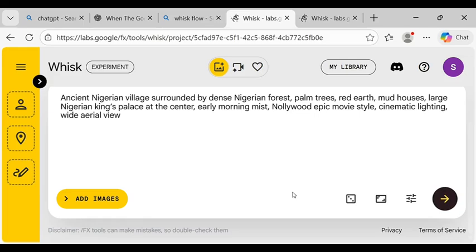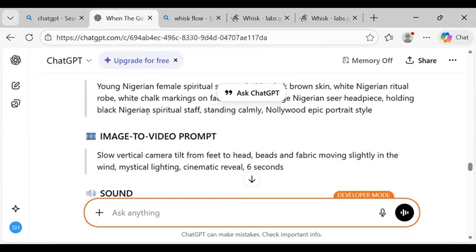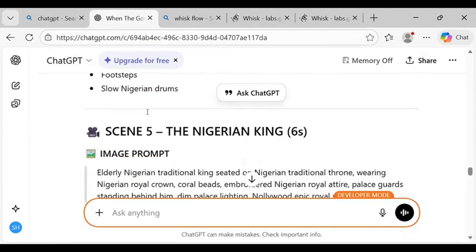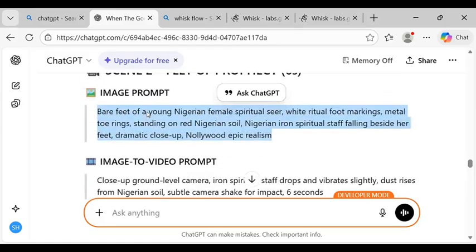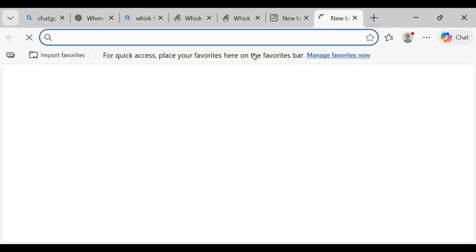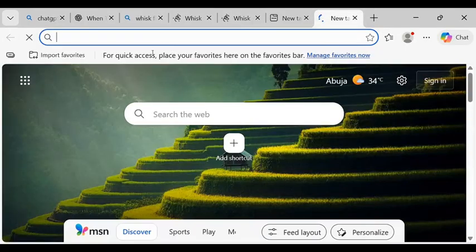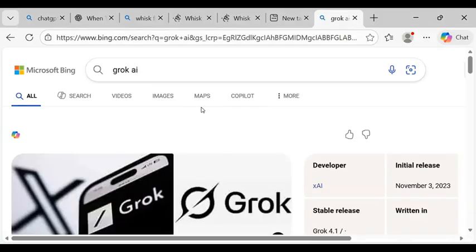Now, after you successfully generate all the images one by one, you have to generate it one by one. Every scene has its own image. As you can see, every scene has its own image. So after you successfully generate all the images, the next thing you are going to do is to look for this AI tool called Grok AI, which you are going to be using to create your image to video. Yes, Grok AI. Now, you search on Google, you are going to see Grok AI like this.